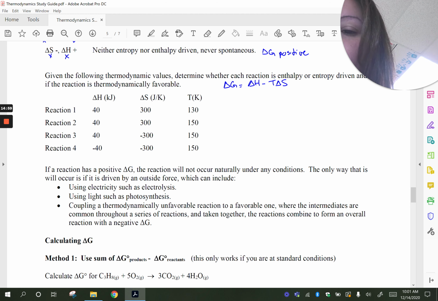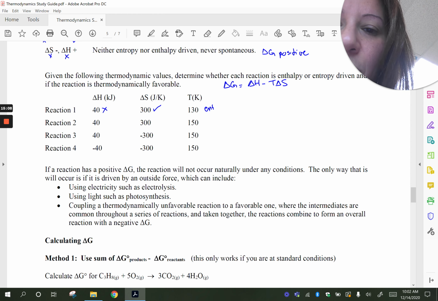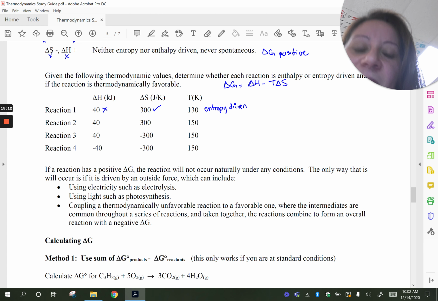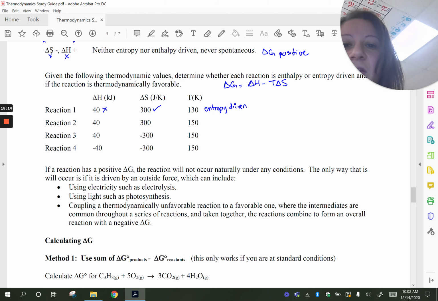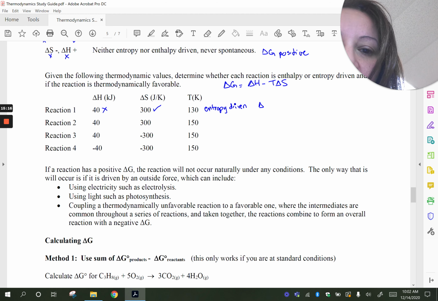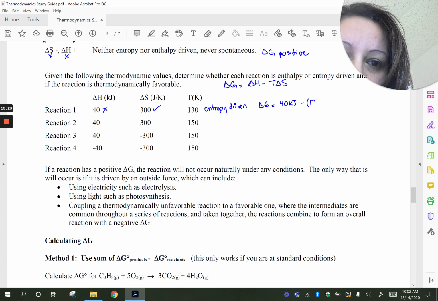Delta H is positive. That means it's not favored by enthalpy. Delta S is positive. That means it is favored. And so this is entropy driven. And at that specific temperature, let's see if it is thermodynamically favorable or not. So delta G is going to be delta H, which is 40 kilojoules, minus temperature, which is 130 Kelvin, and delta S is 0.3.